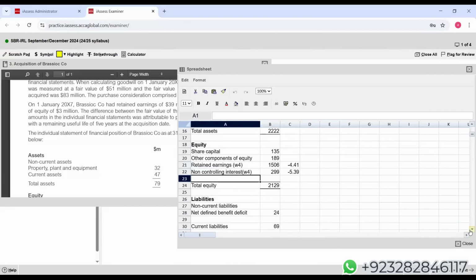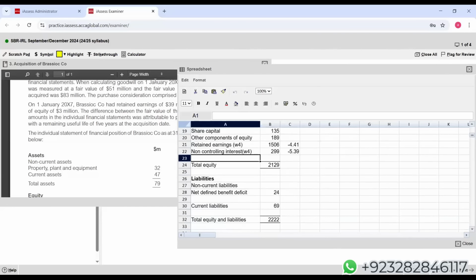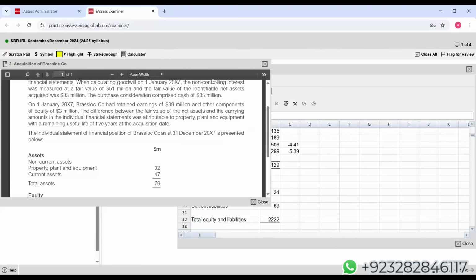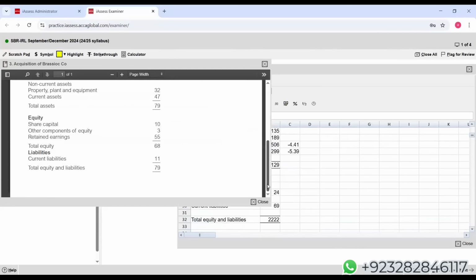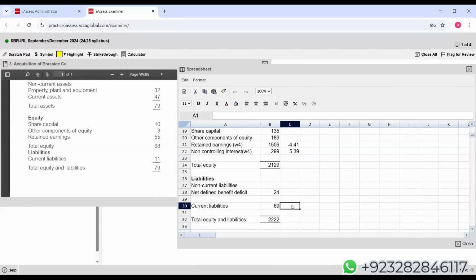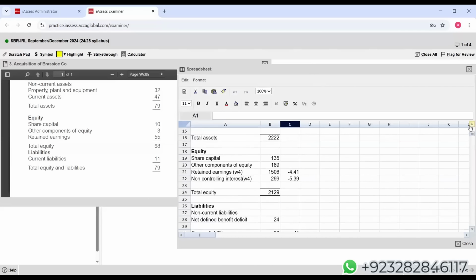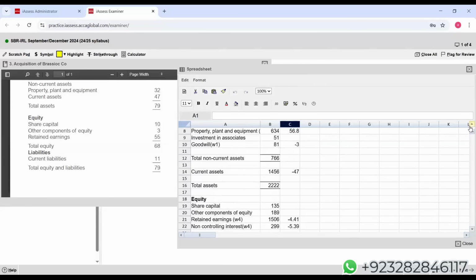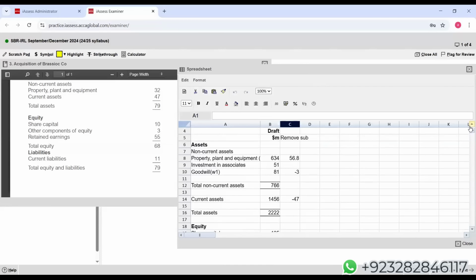Okay. Now, current liabilities. Let's check the subsidiary's liability information. Student, when it comes to liabilities, we have got only 11, nothing else. So current liabilities, we have to eliminate 11. So students, as far as removing the subsidiary's impact is concerned, I have shown you all the impact.